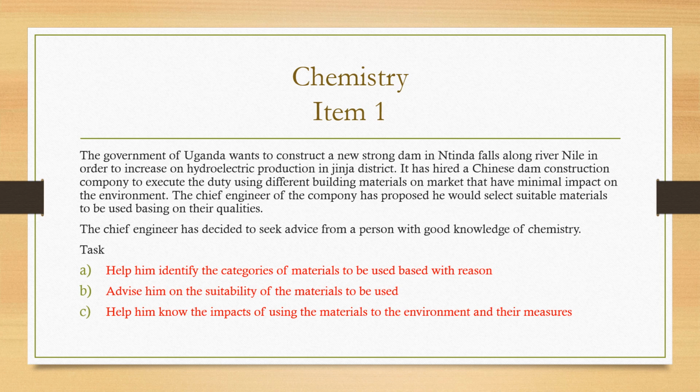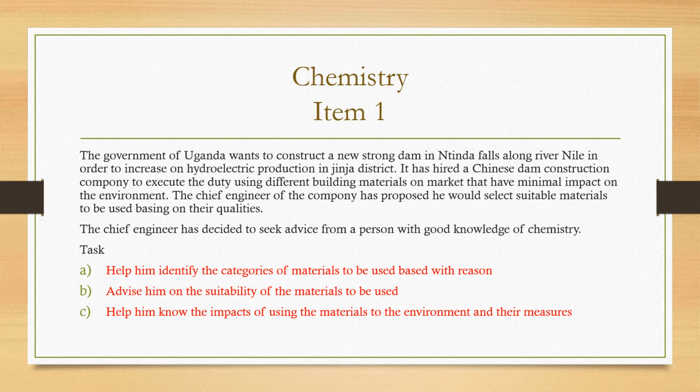And lastly, part C, help him know the impacts of using the materials on the environment and their mitigation measures. So I told you always, before starting to attempt an item, first read the whole of it, including all its parts under the task. This shall help you to get a clear picture of what is being assessed, and then you can come back for the second time, reread and identify what we call the key terms in the question.